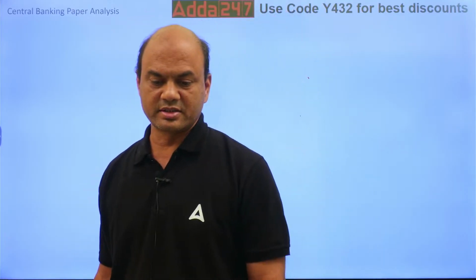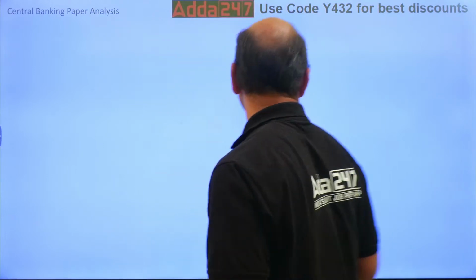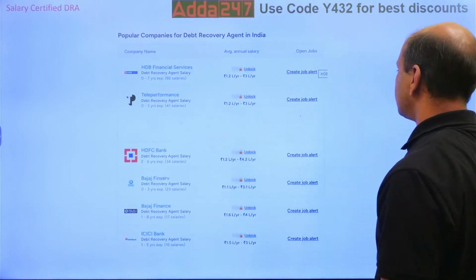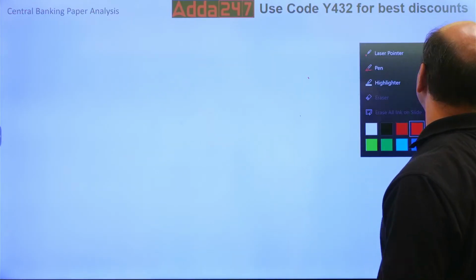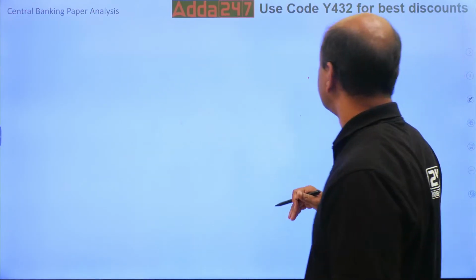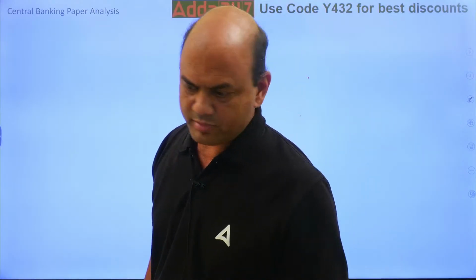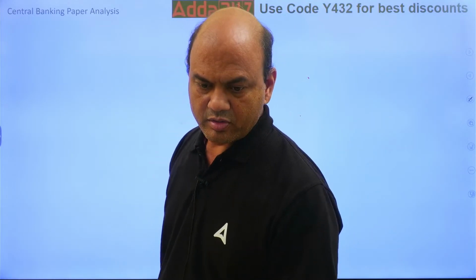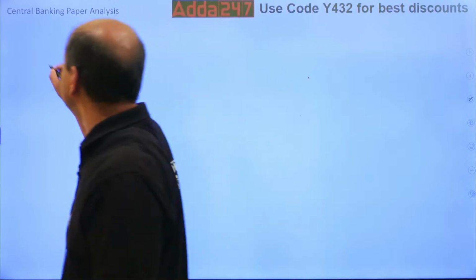Post your marks. Chalo, let's see the questions also. In the meantime, we'll write down the questions. We'll focus on the questions. Which were the questions? Okay. One question was from, let me see, some central bank, the Canadian Central Bank.